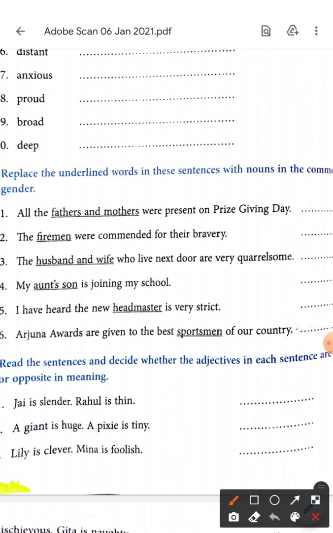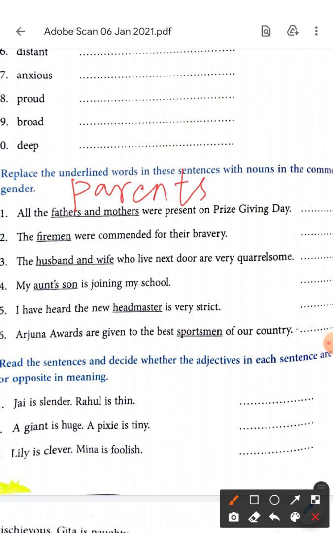There were all the dash present on prize giving day. It is parents. In parents, you cannot tell whether male or female. But in fathers, you can say it is only male, can't be female. And mothers can only be females. But parents, it's applicable to both.